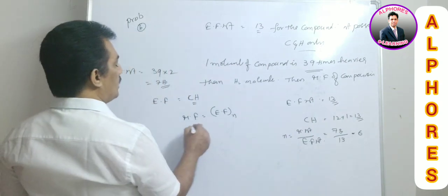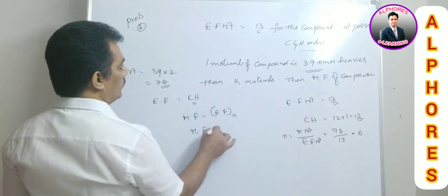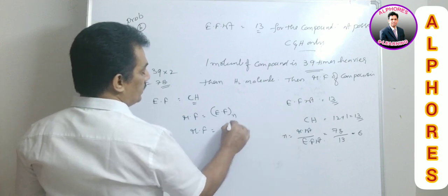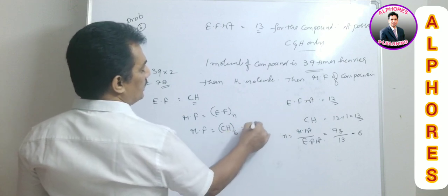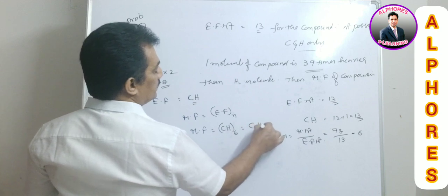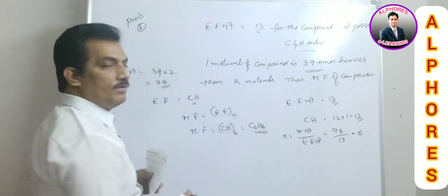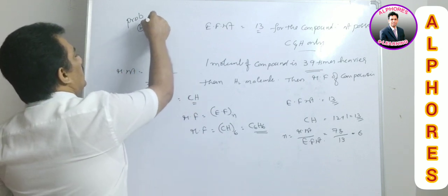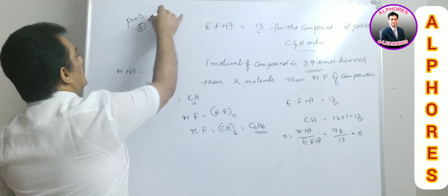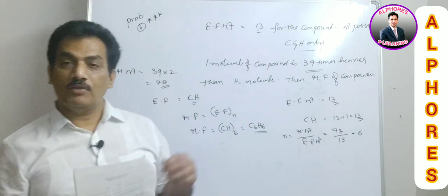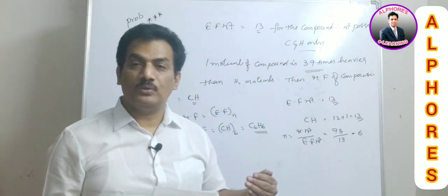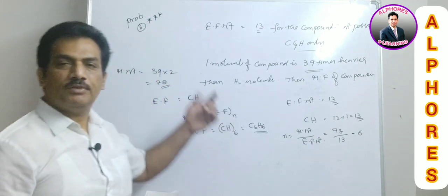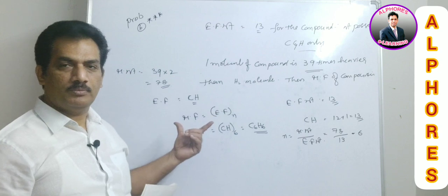So now molecular formula is equal to empirical formula, as we are guessing as CH, taking 6 times, that is C6H6 is the molecular formula of the given compound. Clear? And it is a new model, and it will test your ideology, that is nothing but your intelligentsia or your attitude to solve the problems, how you can compute these given data. All these will be tested in this problem.